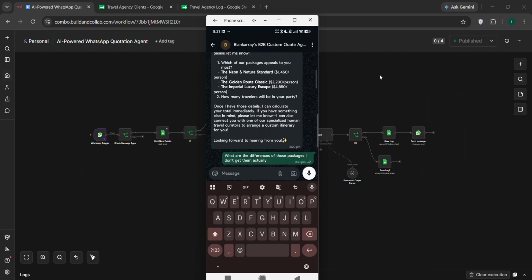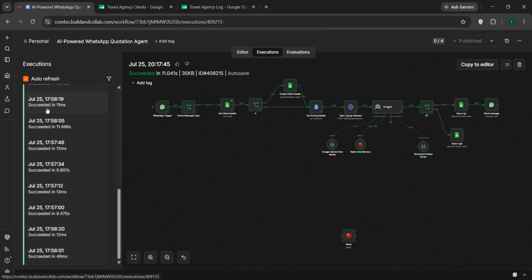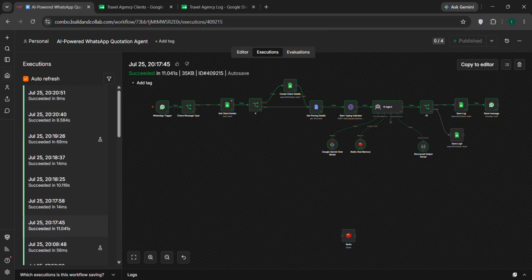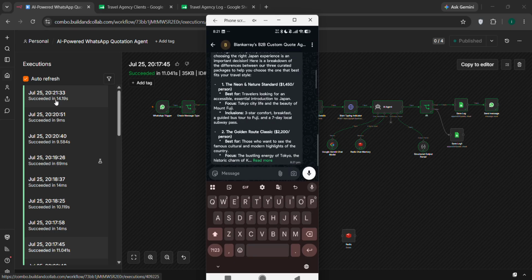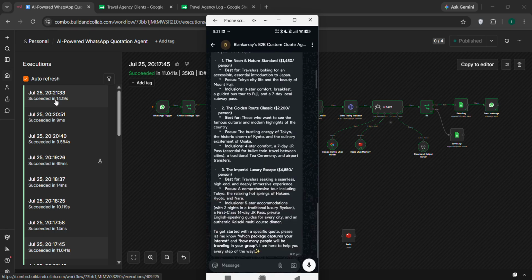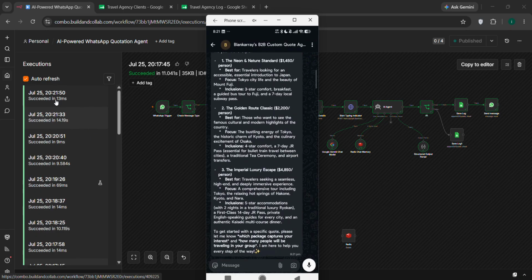Okay, let's see how the whole thing will actually work. And by the way, let me show you the execution tab so that you can keep a tab on the live execution right here. Okay, perfect. Oh, it actually gives me every single thing.